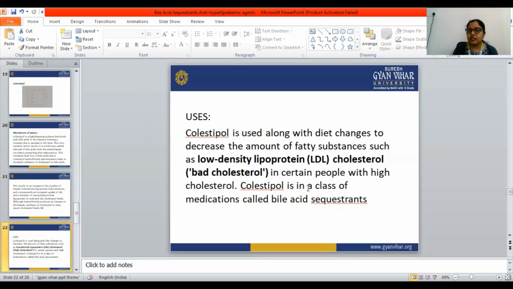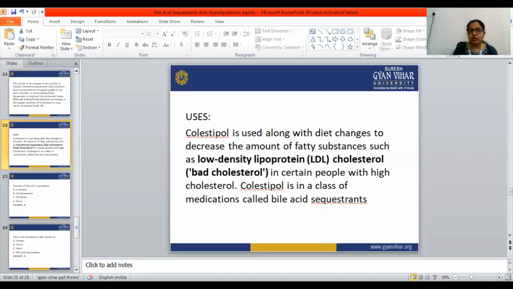And colestipol is in the class of medication called bile acid sequestrants. Okay, so it is used to lower the level of LDL cholesterol in the plasma, and this is an example of the classification of bile acid sequestrants.